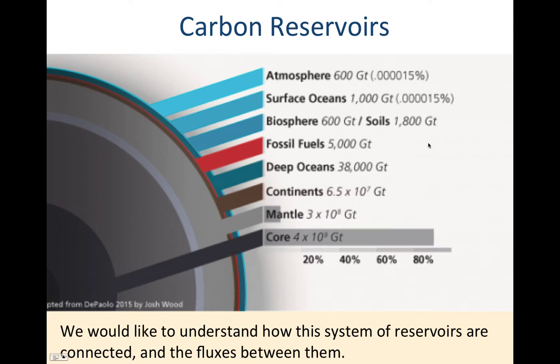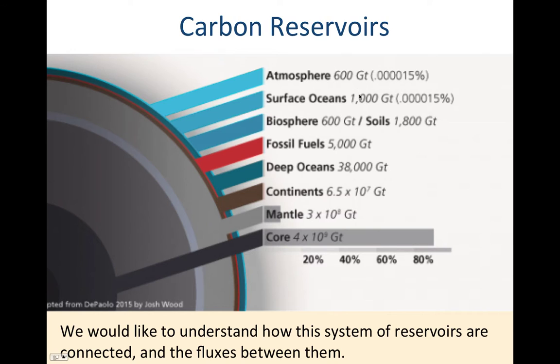Now here we see a discrepancy with what your book says as fossil fuels being the largest deposit of carbon on Earth. That's simply not true. Fossil fuels are typically thought of as accessible organic carbon that we can get to or otherwise usable. And that is about 5,000 gigatons. As you can see, it pales in comparison to the amount of carbon tied up in rocks and also in the deep oceans. The biosphere, plants, grasses, etc., have about 600 gigatons, soil 3 times that, the surface ocean about the same order of magnitude as the biosphere, and then the atmosphere too.